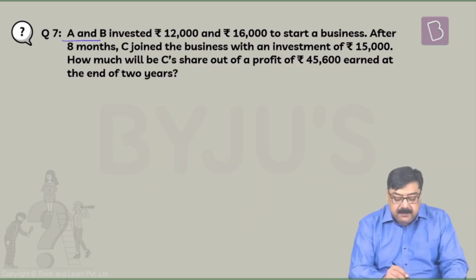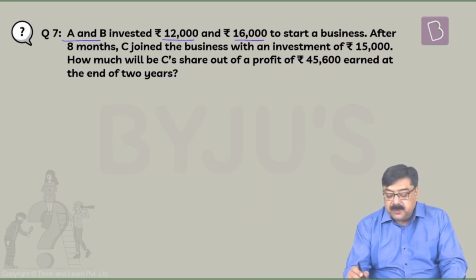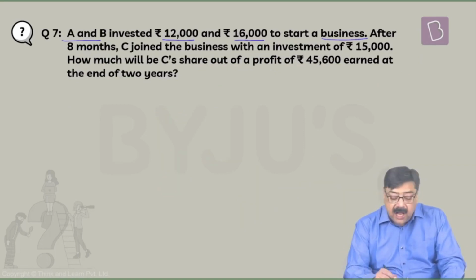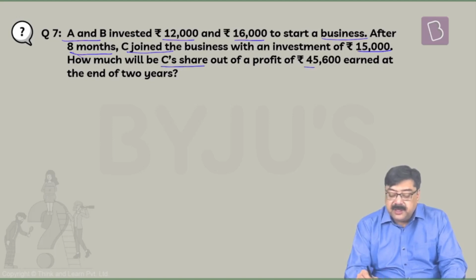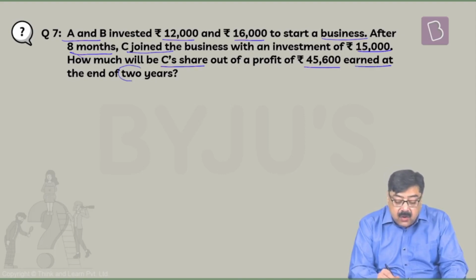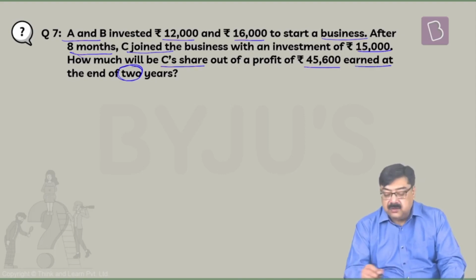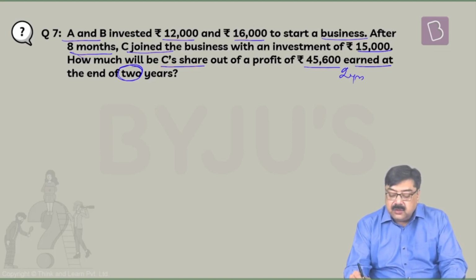Next question. A and B invested rupees 12,000 and rupees 16,000 to start a business. After 8 months, C joined the business with an investment of rupees 15,000. How much will be C's share out of a profit of rupees 45,600 earned at the end of 2 years? Now this 2 years, you know, is nothing but 2 into 12, that is a 24 months duration.